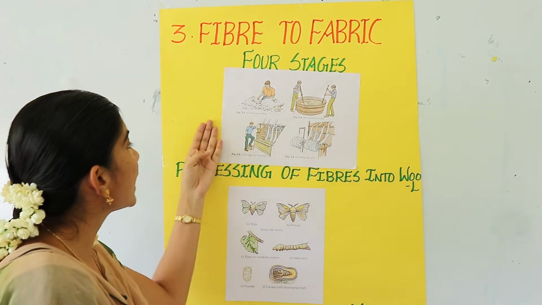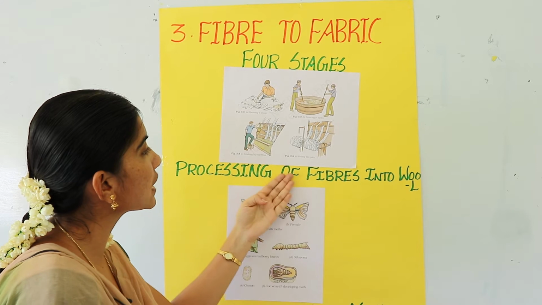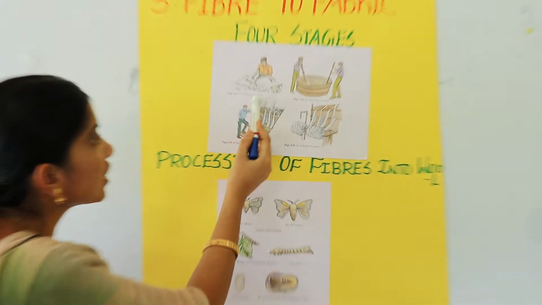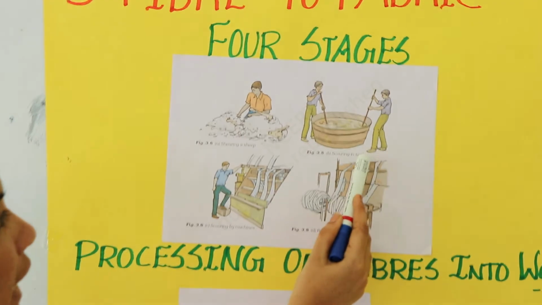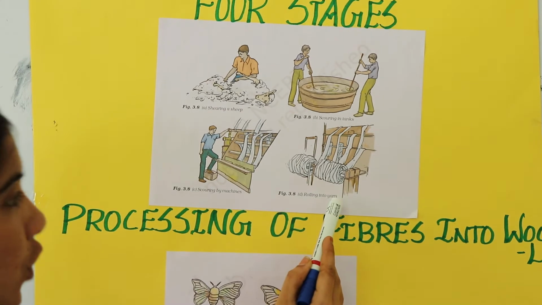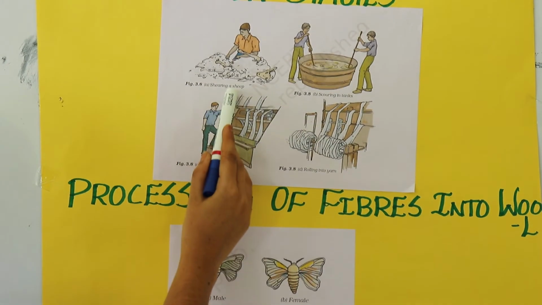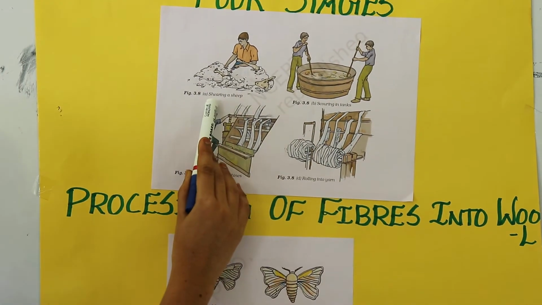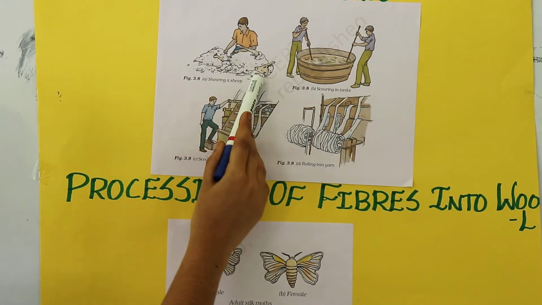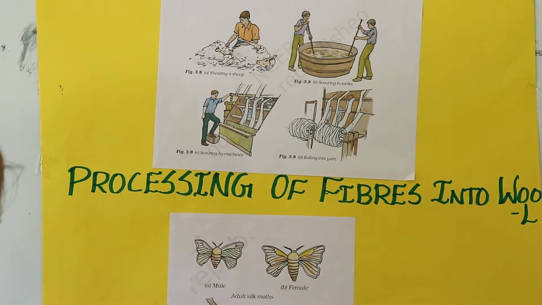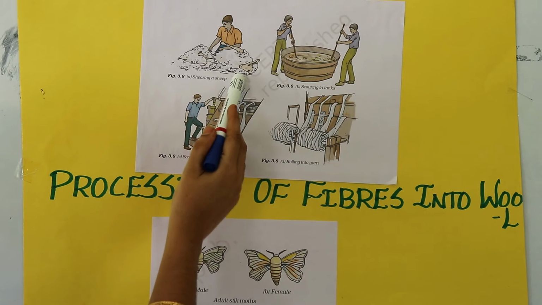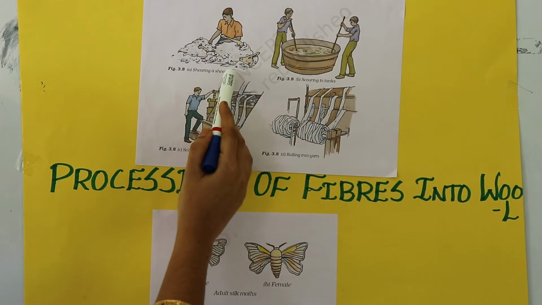Okay, and there are 4 stages in processing of fibers into wool. Okay, what are the stages? Shearing a sheep, scoring in tanks, scoring by machines, rolling into yarn. First we will see what is meant by shearing. Shearing means we are cutting off the hair from the sheep. Likewise our father cuts his hair in a barber shop, no? In the same way, the procedure done on the sheep is called shearing a sheep.